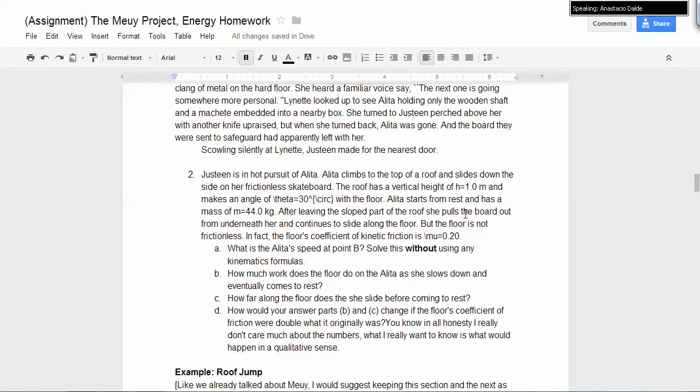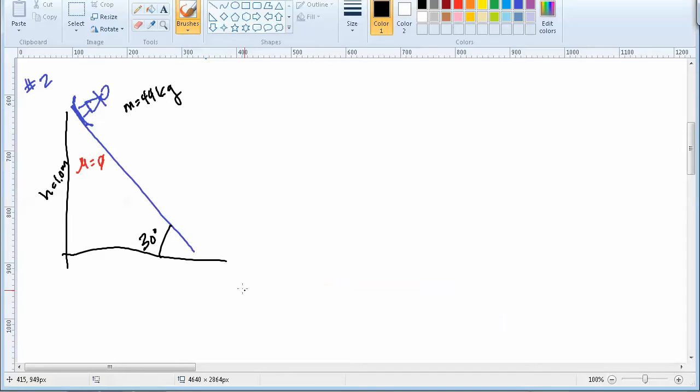After leaving the slope part of the roof, she pulls the board out from underneath her and continues to slide on the floor. But the floor is not frictionless. In fact, the floor's coefficient of friction is mu equals 0.20. So then the girl comes over here, and she's sliding over here. I don't know why her dress turned into a skirt, but she's sliding over here, and mu is not equal to 0. Mu equals 0.20.